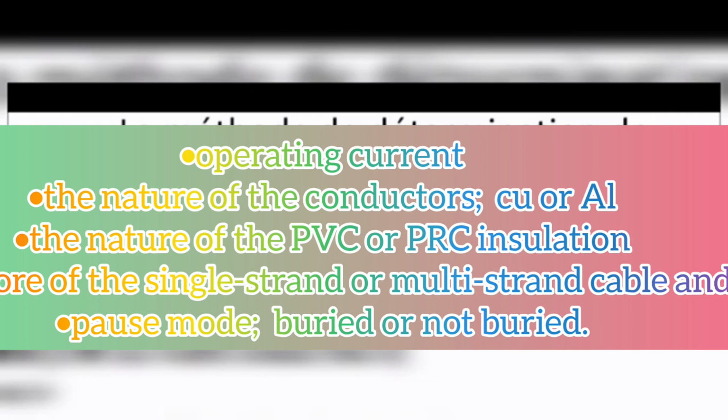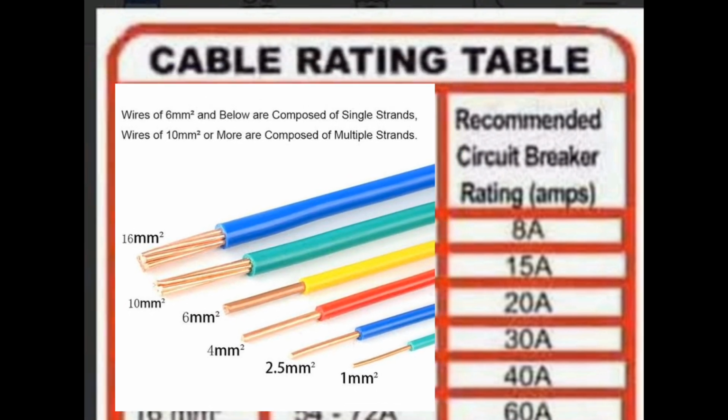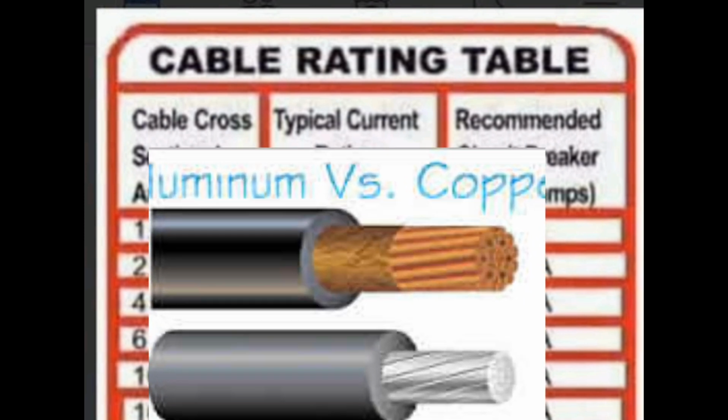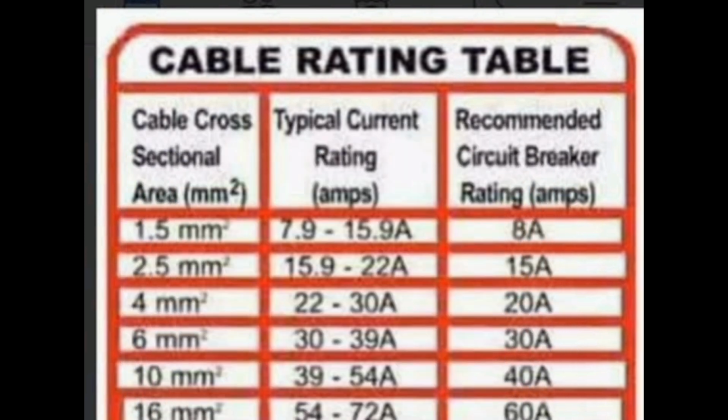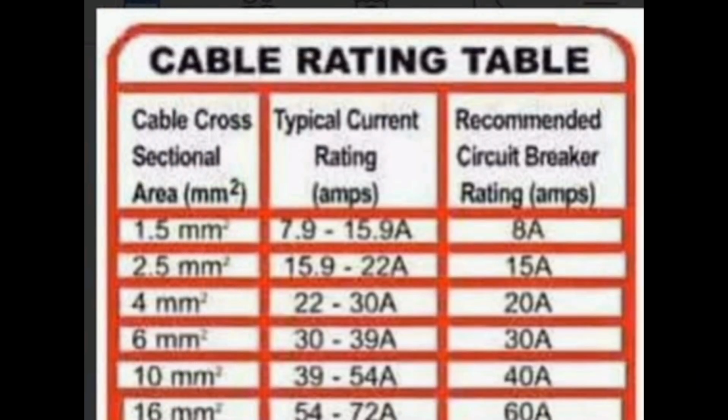When choosing the section of the power cables, other elements must be taken into account such as the operating current, the nature of the conductors, in copper or aluminum, the nature of the PVC or PRC insulation, the core of the cable, single-strand or multi-strand, and installation mode, buried or not buried. As a reminder, we will take into account the installed power in single-phase and three-phase, the length of the line, the total current, the nature of the core of the conductor, the nature of insulation, the number of conductors in the cable, and the type of installation.